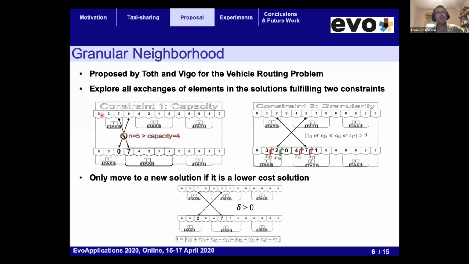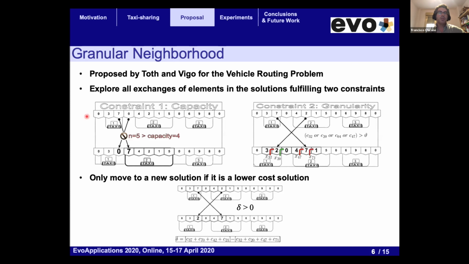So then we use a local search with a granular neighborhood. This was a neighborhood that was proposed by Toth and Vigo for the vehicle routing problem. And the idea is to only use those arcs that have a length lower than a given threshold, which we represent with bar theta in our formulation.